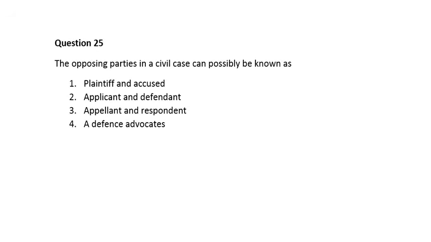Question 25. The opposite parties in a civil case can possibly be known as: number 1, plaintiff and accused. Number 2, applicant and defendant. Number 3, appellant and respondent. Number 4, defendant, advocate. So guys, the correct answer is number 1, which says the plaintiff and accused.